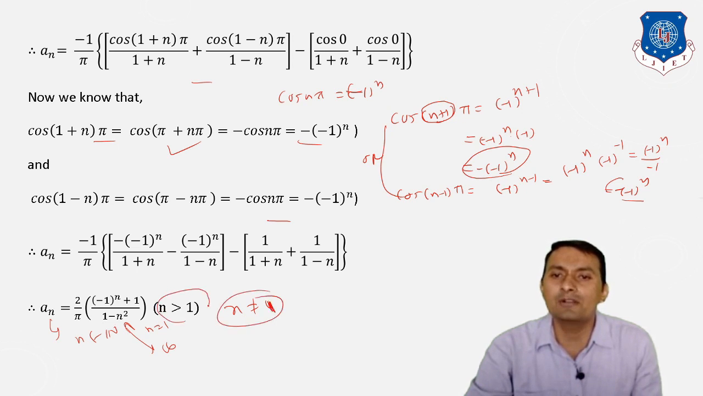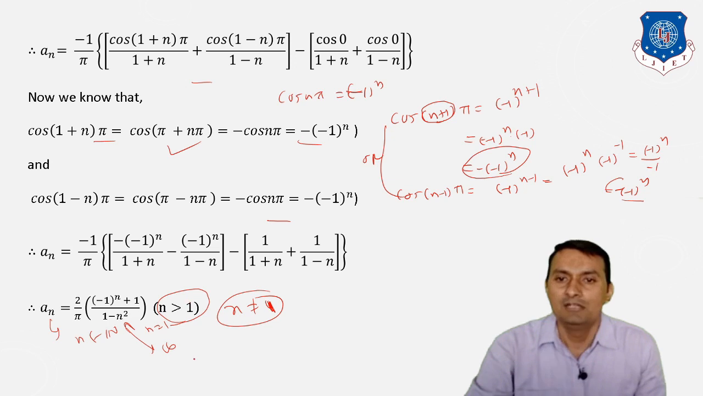That means we are going to consider n greater than 1. So this is not valid for n equal to 1. For that purpose we have to determine separately for n equal to 1. That means we have to determine a1.